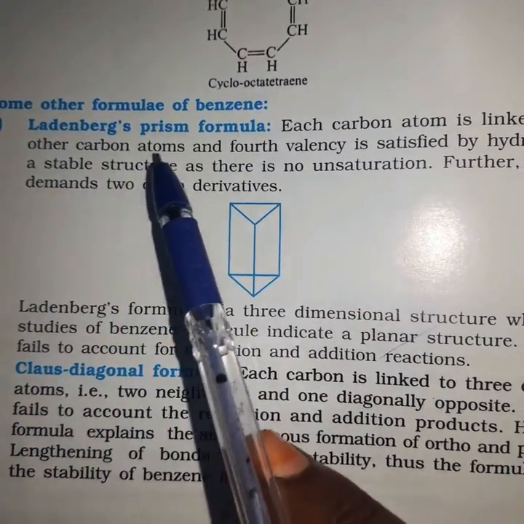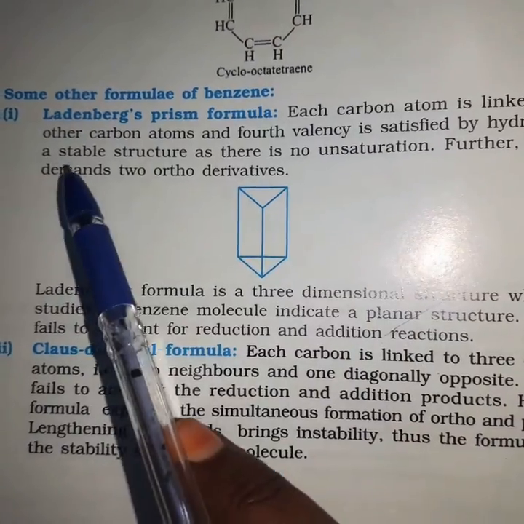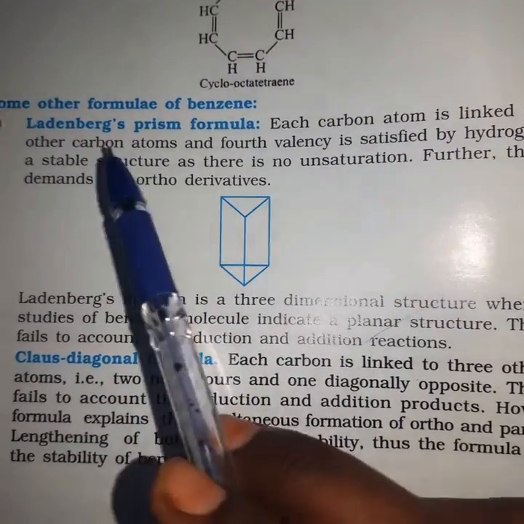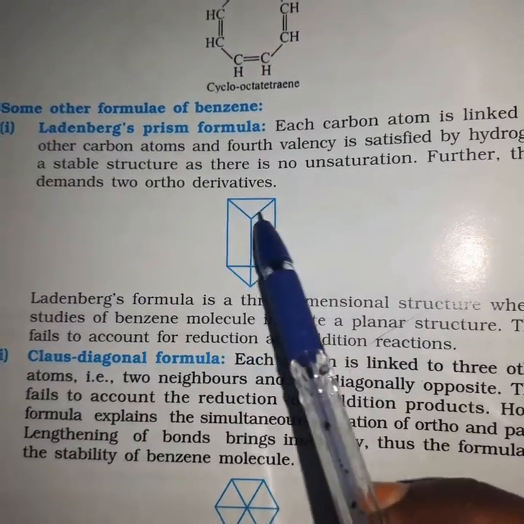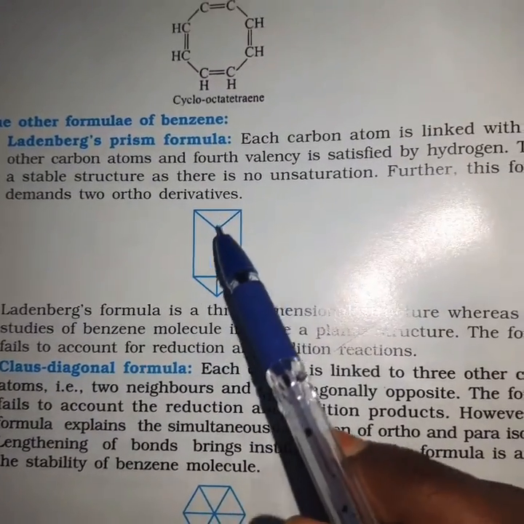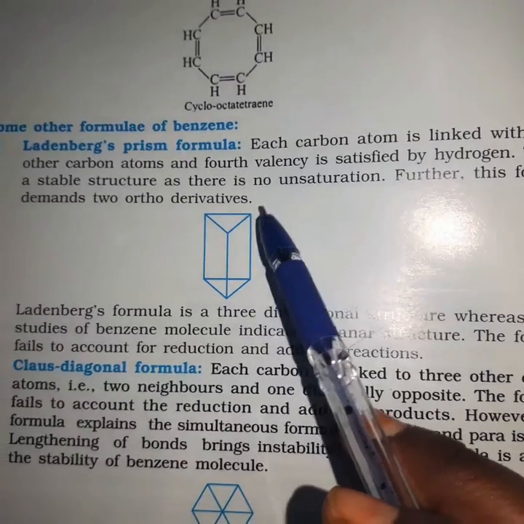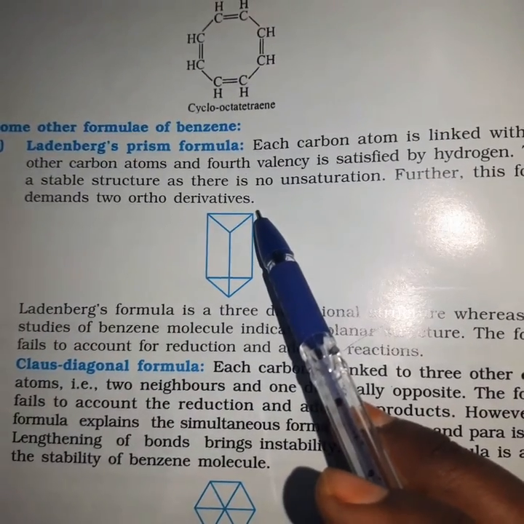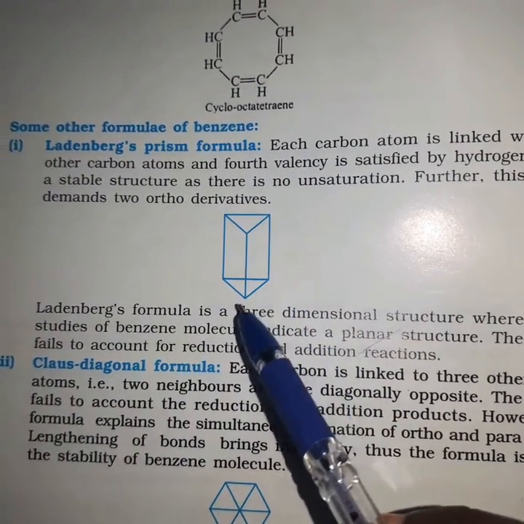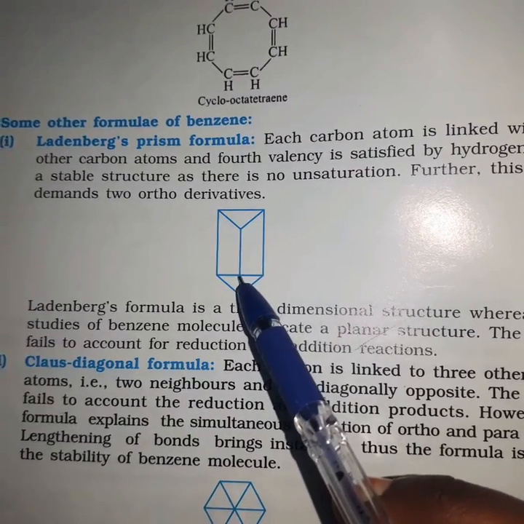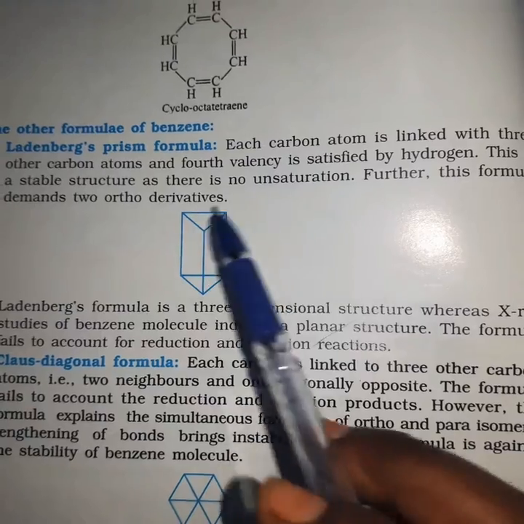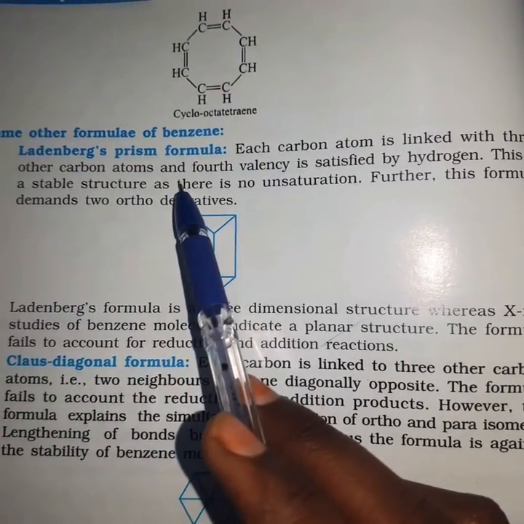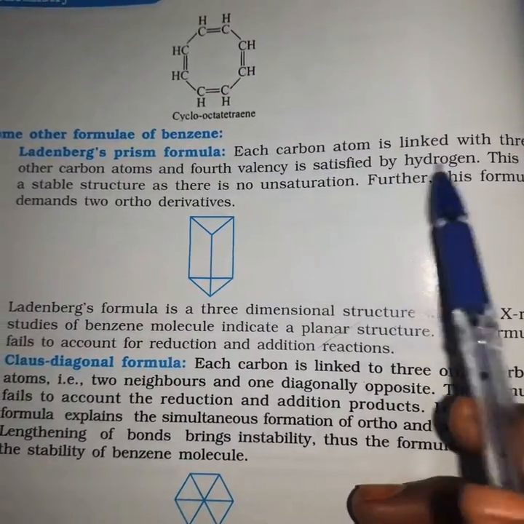First one, Ledenberg's prism formula. According to Ledenberg, this is the prism formula for benzene. According to him, each carbon atom is linked with 3 carbon atoms. See, this carbon is attached with 3 carbon atoms. Similarly, you may take any carbon atom. Each carbon atom is linked with 3 other carbon atoms, and the fourth valency is satisfied by hydrogen.